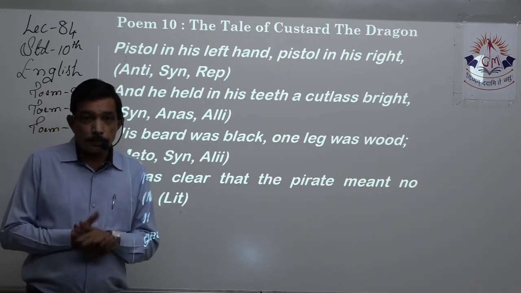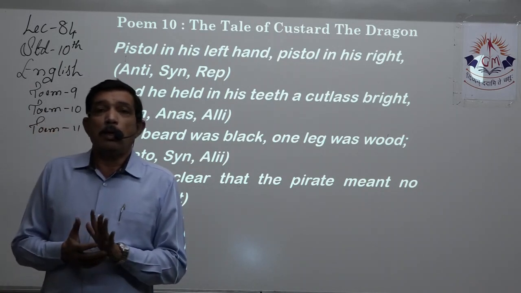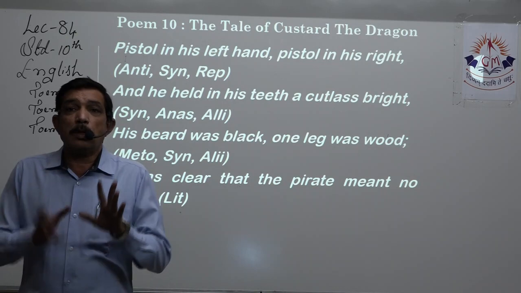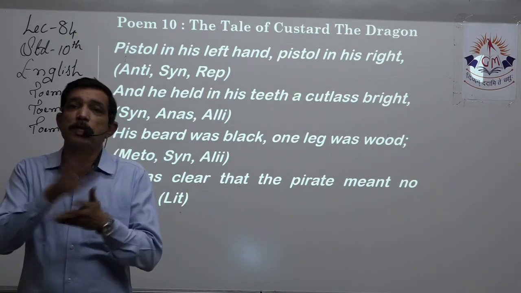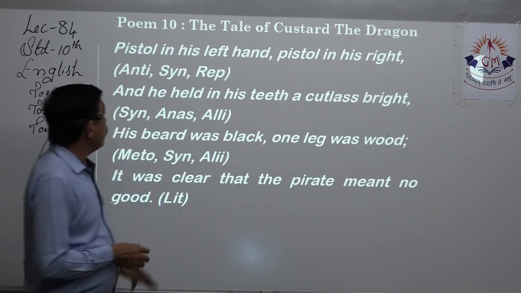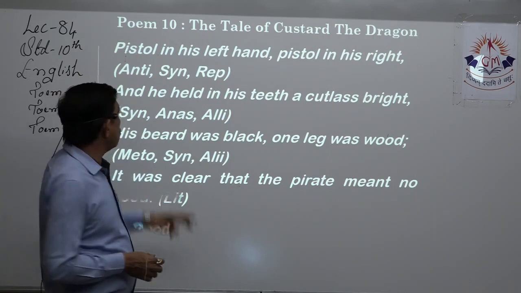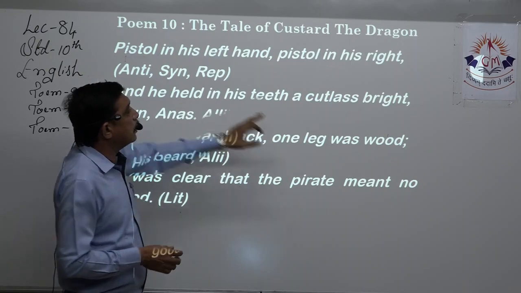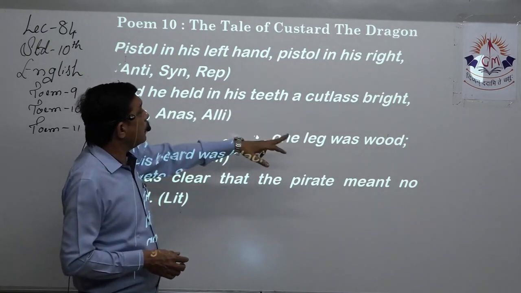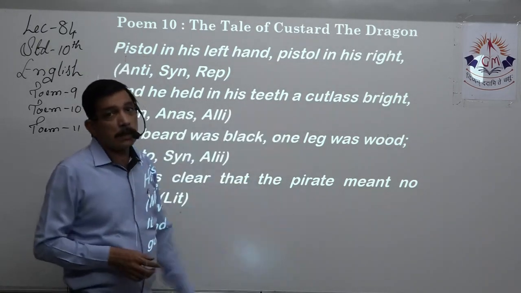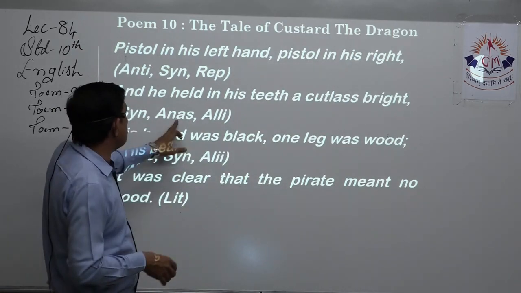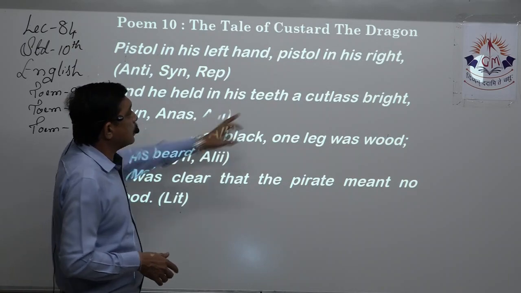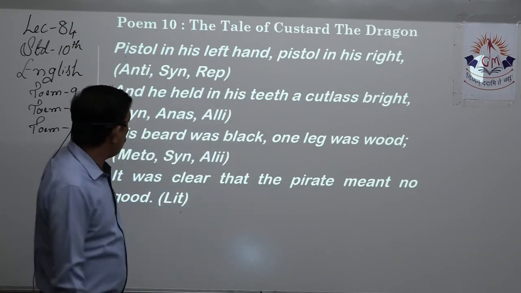Now, the construction of the word is such that the construction is misplaced here and there, right? So, misarrangement of words. And he held a cutlass bright in his teeth. It should be: in his teeth, right? The construction is misarranged. So that is anastrophe. Synecdoche, because teeth is there, part of the whole.